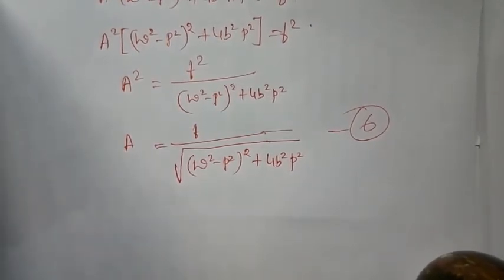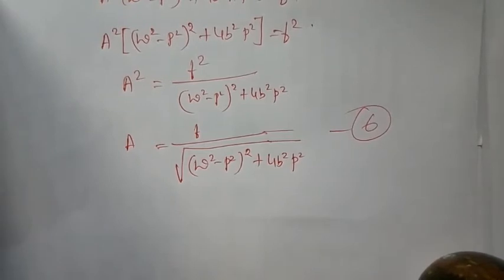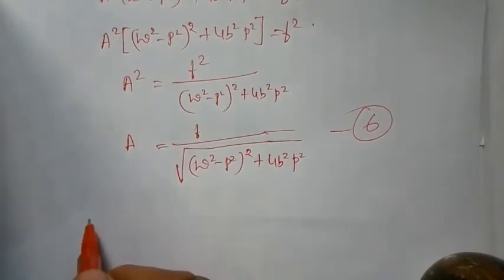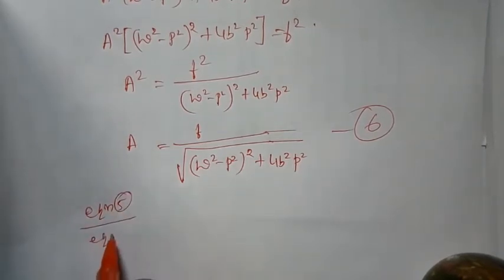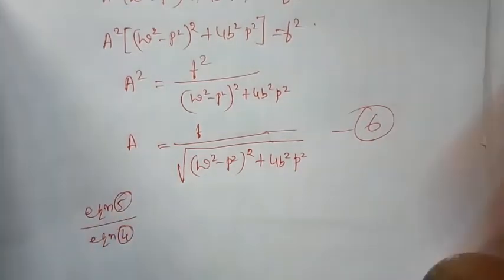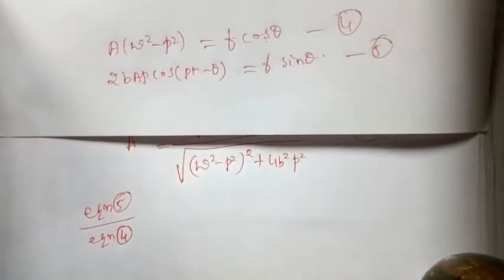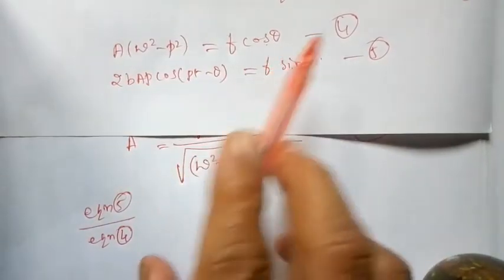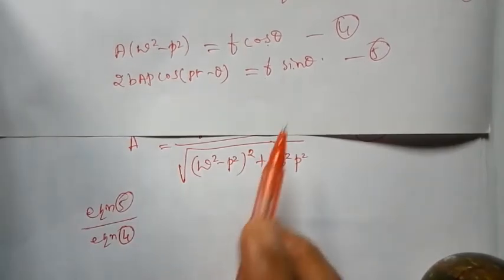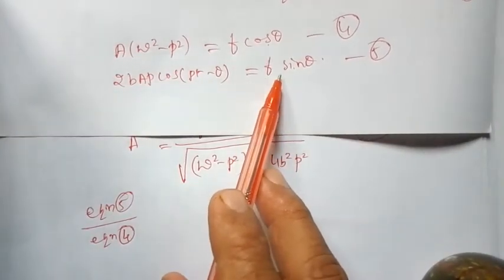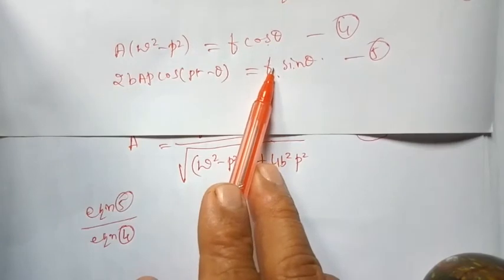Now let us try to find out the expression for phase. What we will do is divide equation 5 by equation 4. Let us see what exactly happens. When you divide, on the right hand side, f will get cancelled.